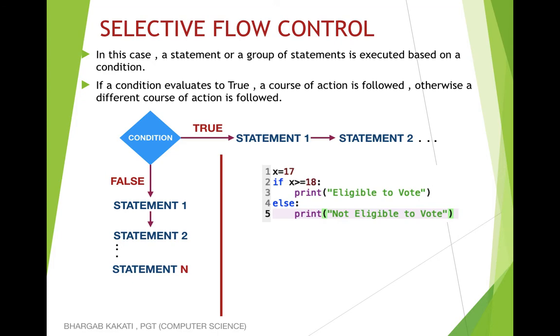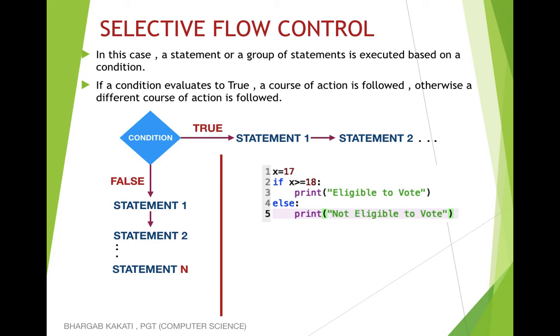If I write x equals 17, if x greater than or equal to 18, it will check whether the value of x, which is 17, is greater than or equal to 18 or not. Is 17 greater than 18? Is 17 equal to 18? No, it is not. Therefore, whatever is written within that block, that is line number 3, will be ignored, and the control will go to the else part.